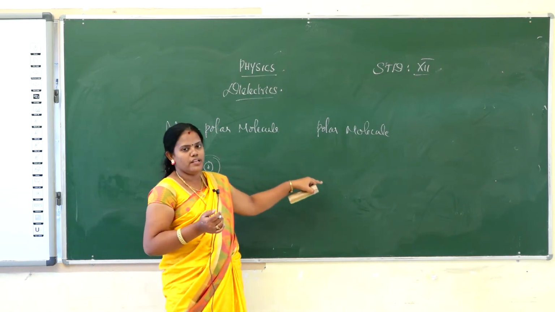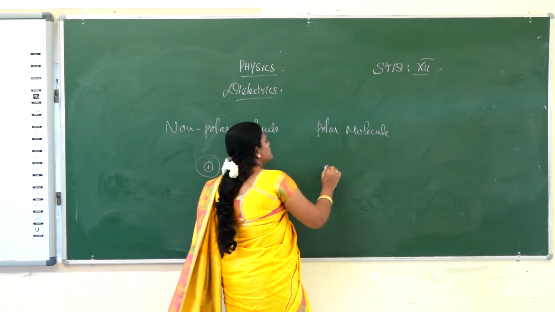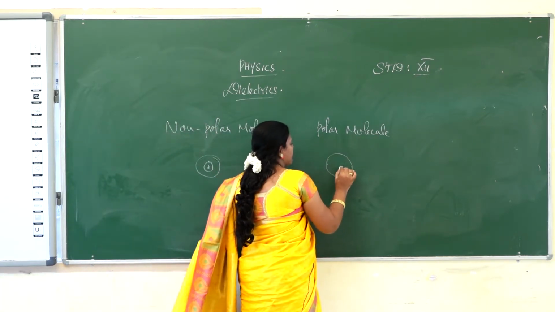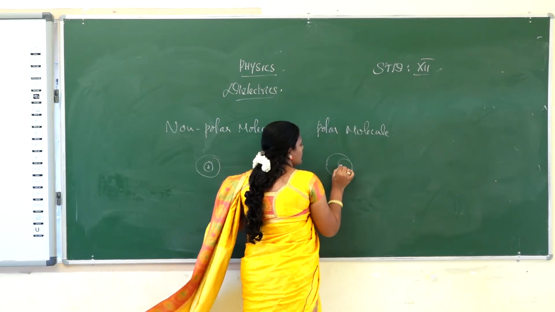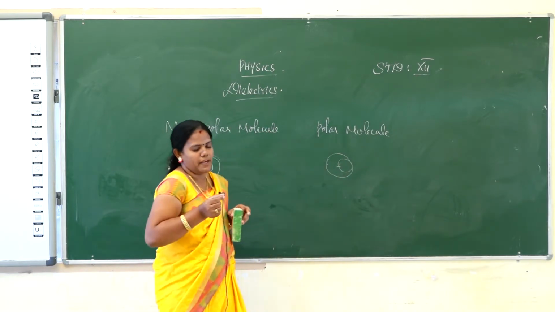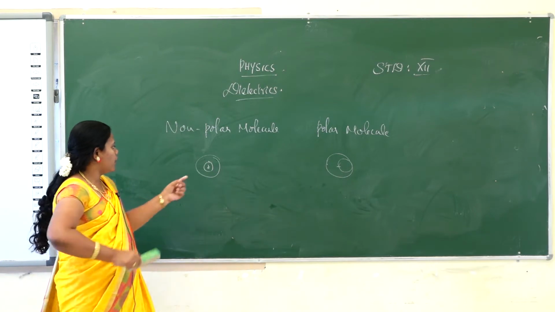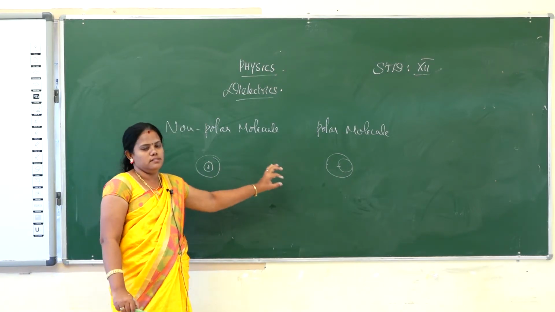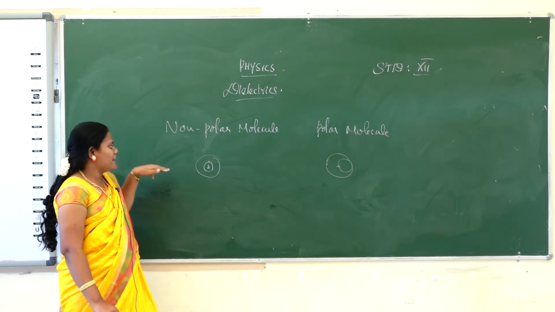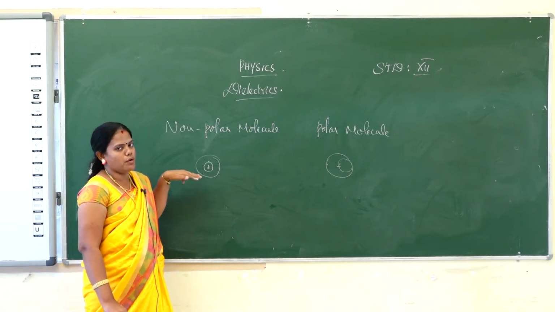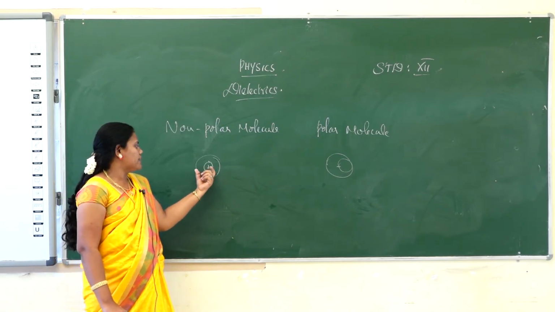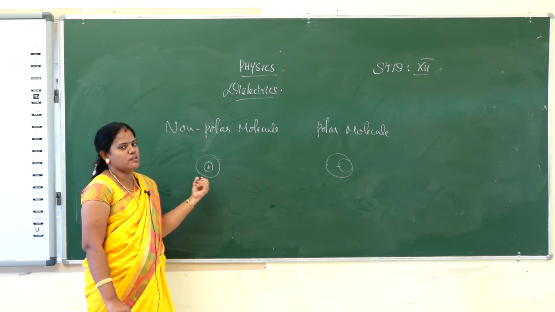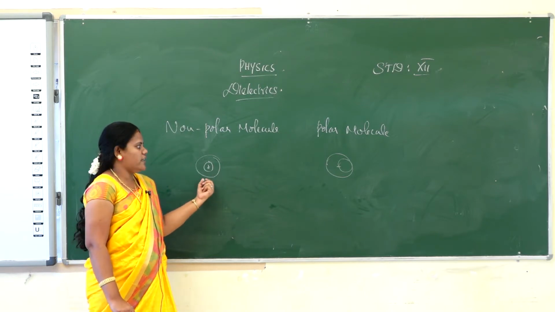But in polar molecules, the center of the positive charge and the center of the negative charge are separated by a particular distance. In one, both are at the same point, and in the other there is a small distance between them. When some electric field is applied on a non-polar molecule, the center of the positive charge and the center of the negative charge will be separated from each other. Okay.